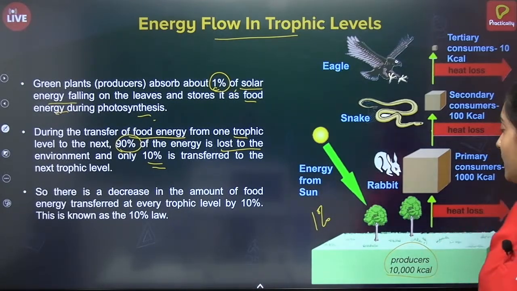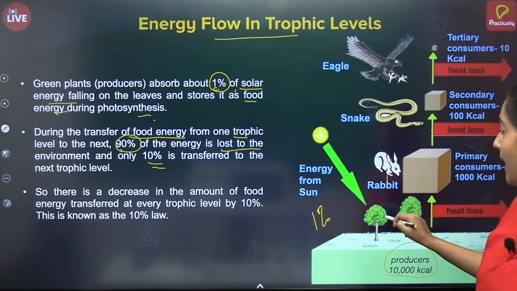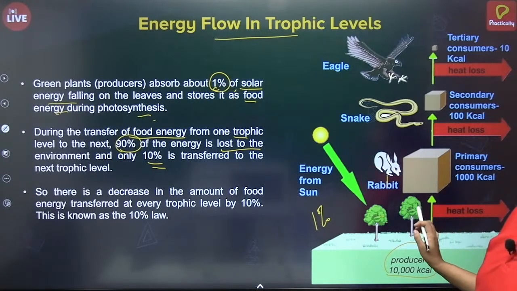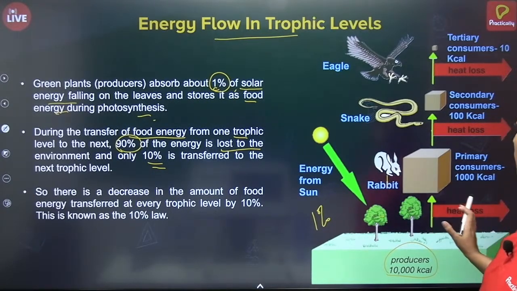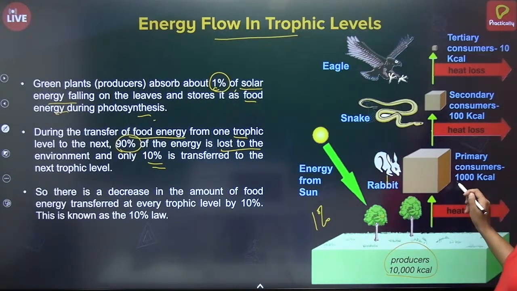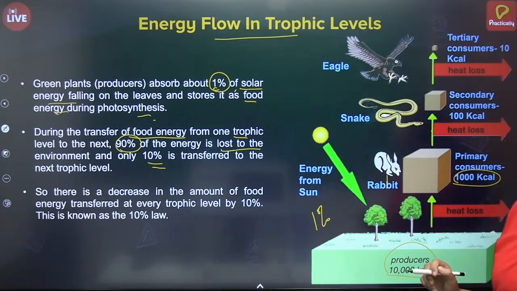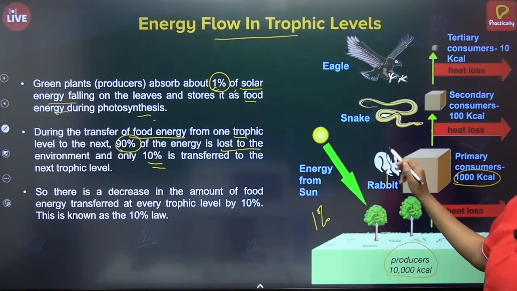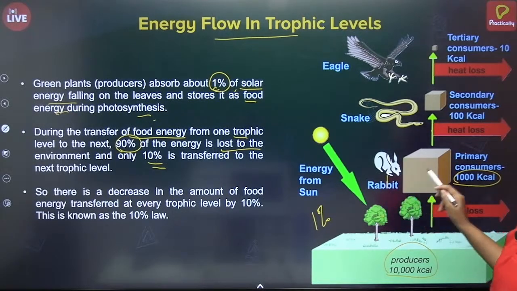They are producing that. So what happens is, rabbit suppose eats the plant, there will be some sort of heat loss. There will be some sort of loss of energy. So if a primary consumer is eating producer, it will get only 1000 kilocalories of energy. If a secondary consumer is eating a primary consumer, what will happen again?